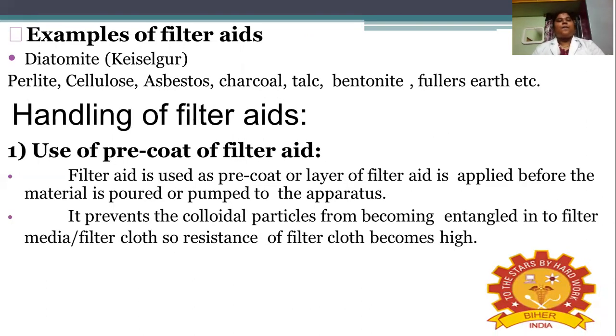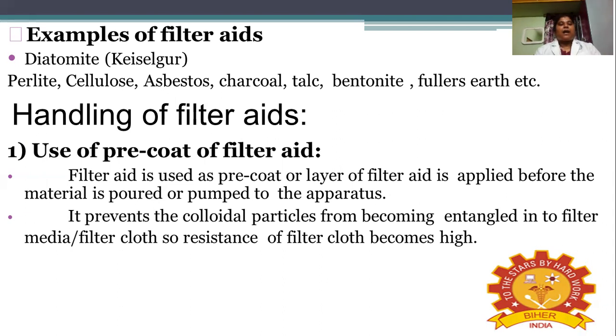Then coming to examples of the filter aids: diatomite, which we have previously discussed as diatomaceous earth, that is kieselguhr. Then perlite, diatomite perlite, cellulose, asbestos, charcoal, talc, bentonite, and fuller's earth, nothing but multani matti.